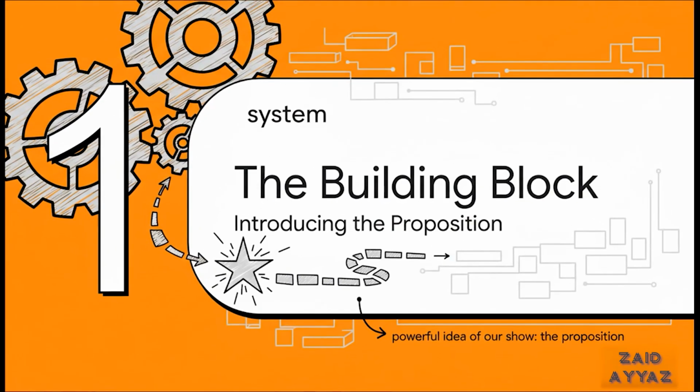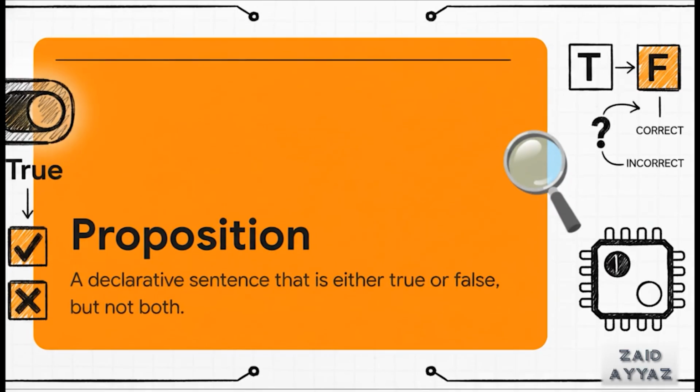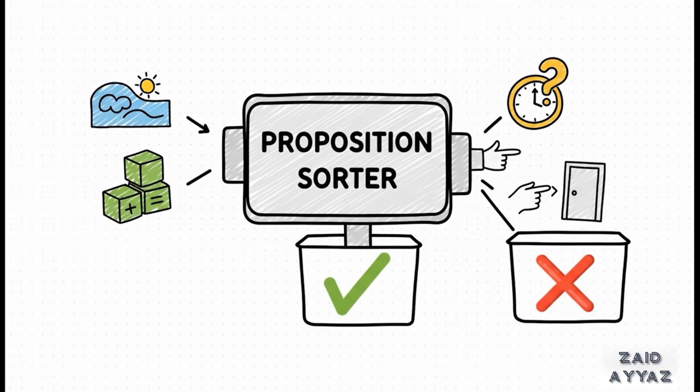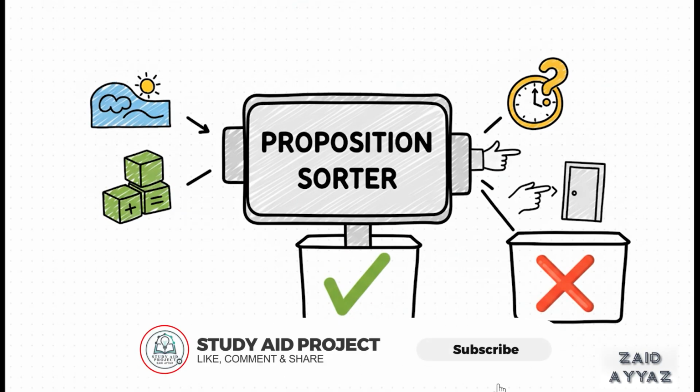So to solve that ambiguity, we need a system. And that entire system is built on one simple but incredibly powerful building block, the proposition. So what is a proposition? It's really just a statement that declares something. But here's the golden rule, the one thing that makes it all work. It has to be either true or false. That's it. No kinda, no sort of, no in-between. It is pure binary.